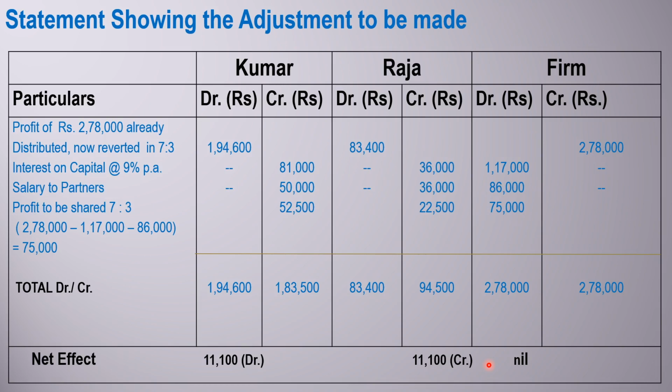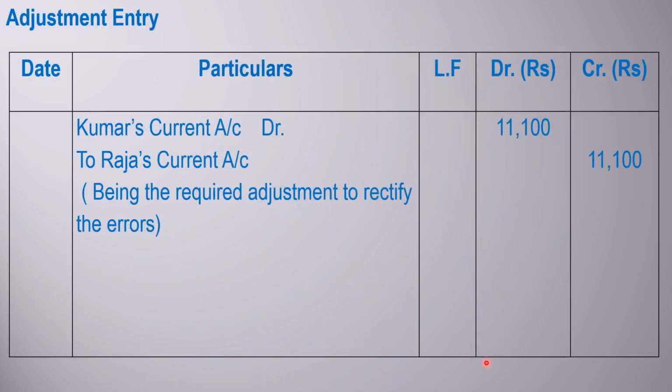So now we can check the entry here. That is the same entry: Kumar's current account debit 11,100 and Raja's current account credit 11,100. The same way, from the adjustment table this amount came, and as it is a fixed capital method, we have to make the partners' current accounts debited and credited. So Kumar's current account debit to Raja's current account. This is the way we can pass the adjustment entry with the help of the adjustment table.